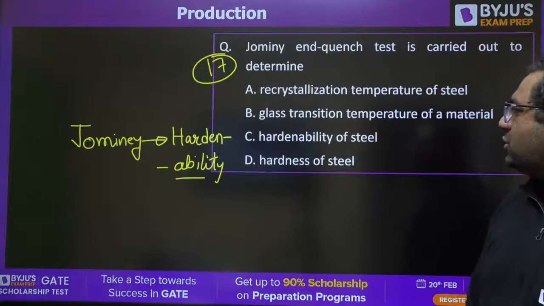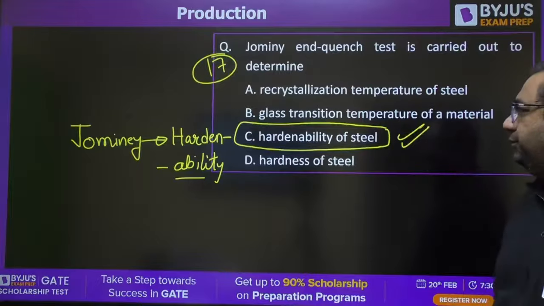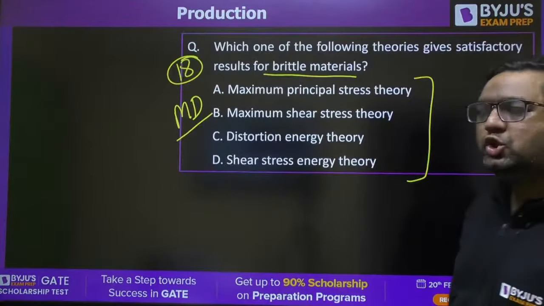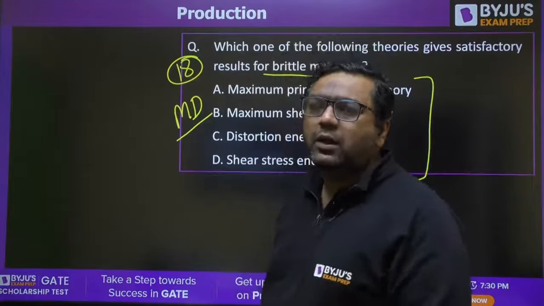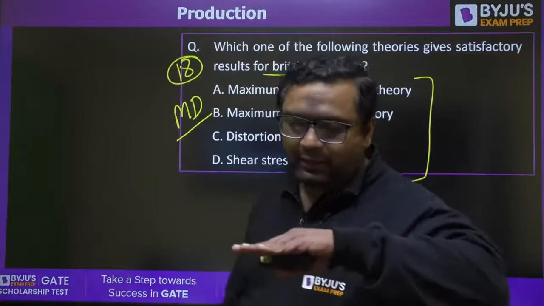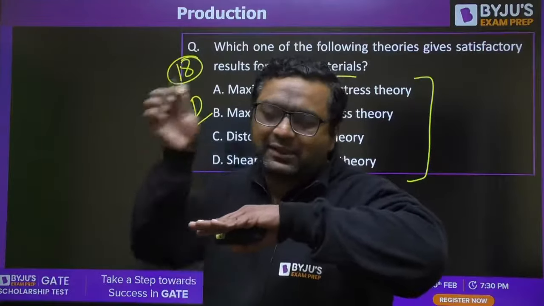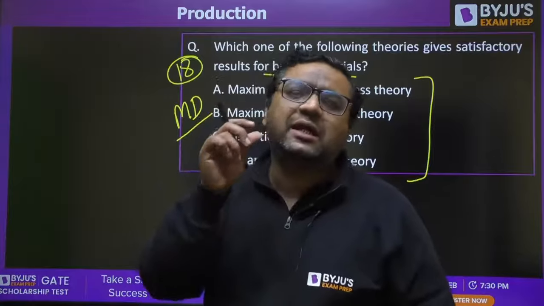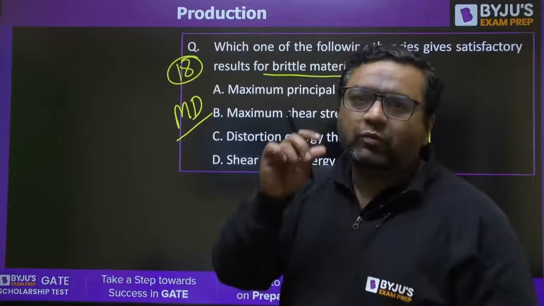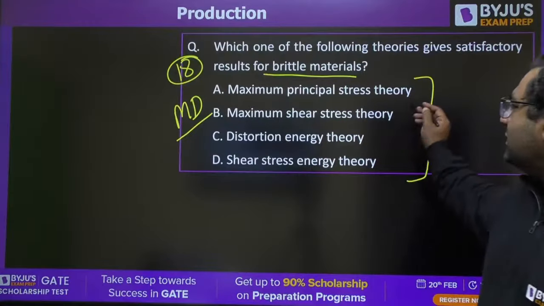Dear, for the last question, the answer is hardenability. C is correct. Jominy test is done for checking the hardenability. What is done in that? We have a surface, we heat it with flame or current, then instantly we cool it with water spray and we see how much layer is getting hardened. So more layer means more hardenability. So the answer for this is A.